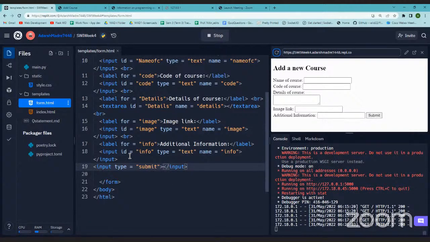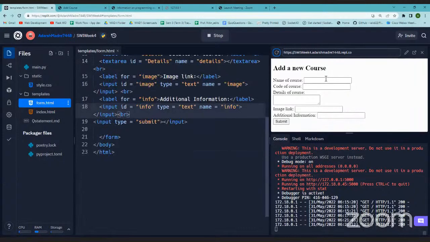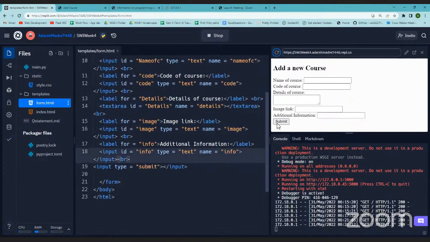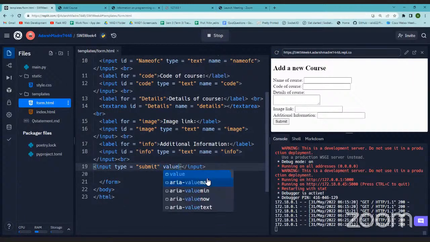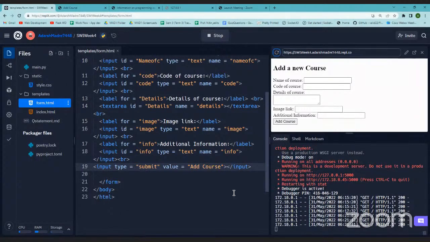So I have a submit form here. Let me have a BR before the submit button. Sorry. So I have a submit button here, right? It is input, but the type is submit. Otherwise, the type was text, which is why we were having this field. Here the type is submit. See, here it is saying submit, right? What if I wanted to change the value of this submit? I mean, I want another text to come in place of submit. In that case, I can simply use this attribute called value, and simply write add course. This will make sense because we are adding a course. So if I reload this, instead of submit it should say add course.